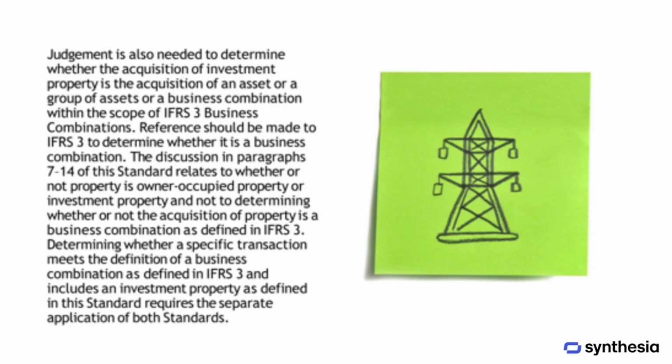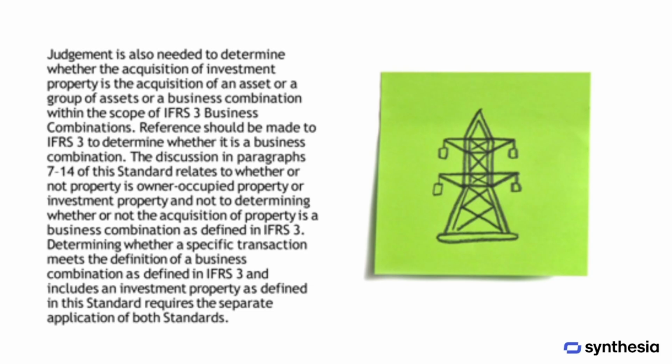Judgment is also needed to determine whether the acquisition of investment property should be treated as the acquisition of an asset or a group of assets or as a business combination under IFRS 3 Business Combinations. To determine if it qualifies as a business combination, reference should be made to IFRS 3.